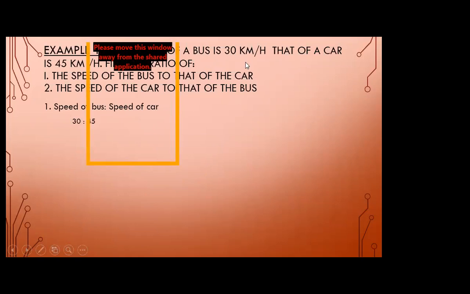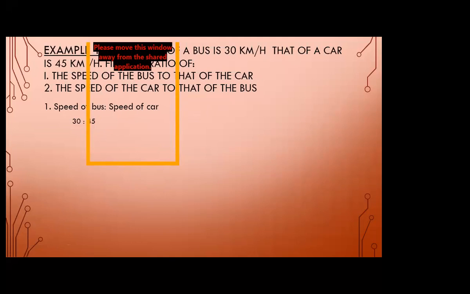Here what we have to check first is that the quantities must be the same. Yes, both we are comparing the speeds. Speed of the bus, speed of the car, so we can compare their speed, because here we are comparing the speed of the bus to that of the car. Number two, here we have to compare the quantities having the same units.